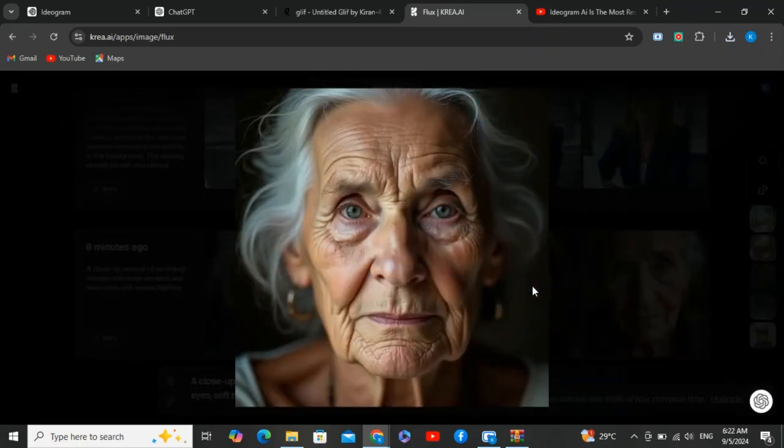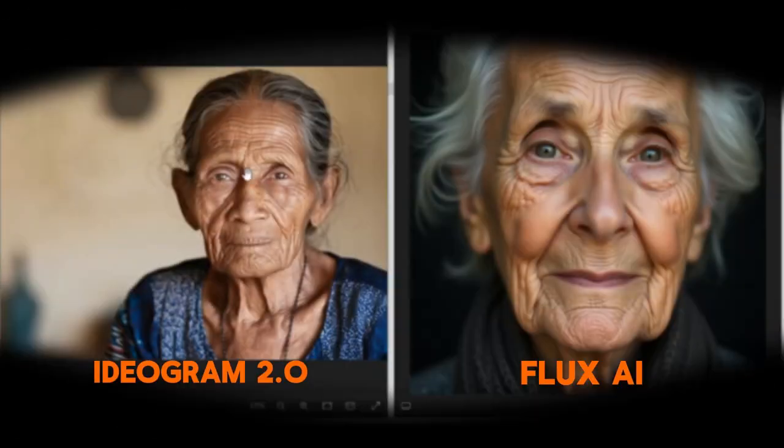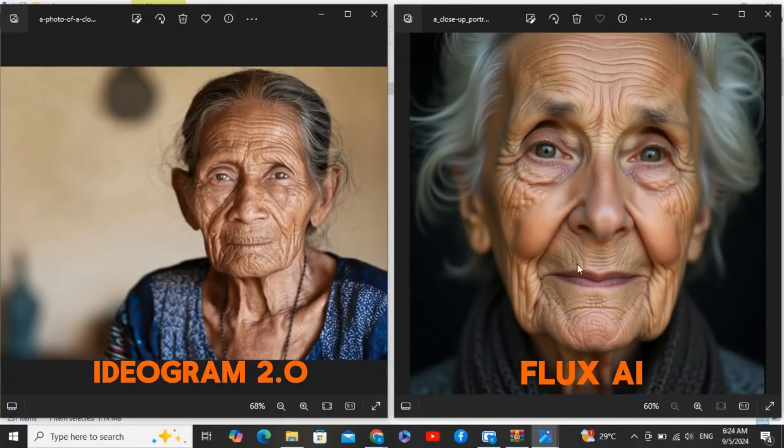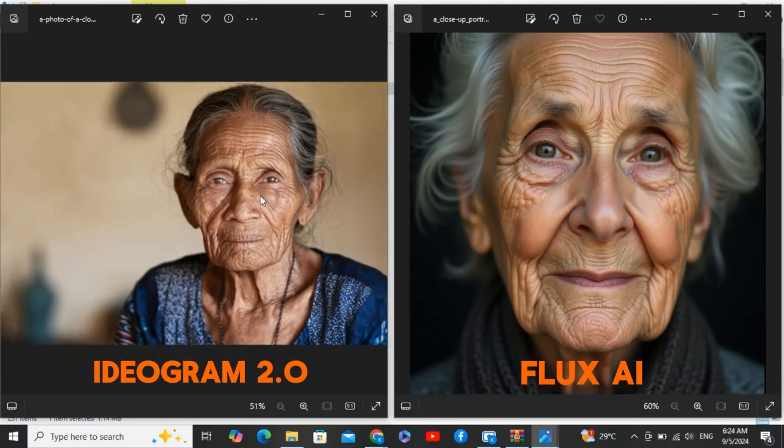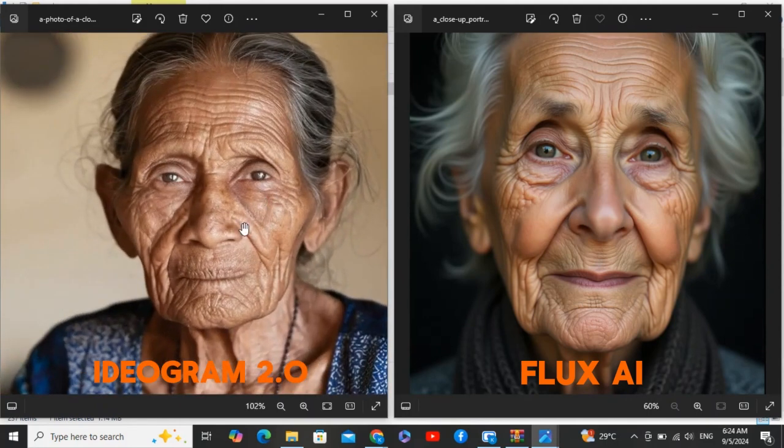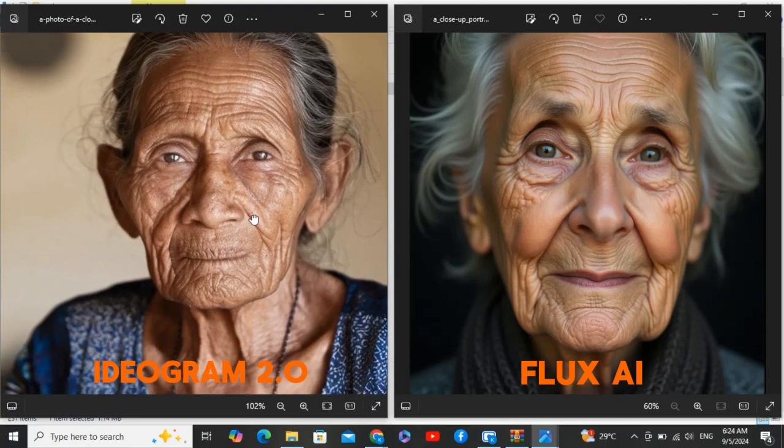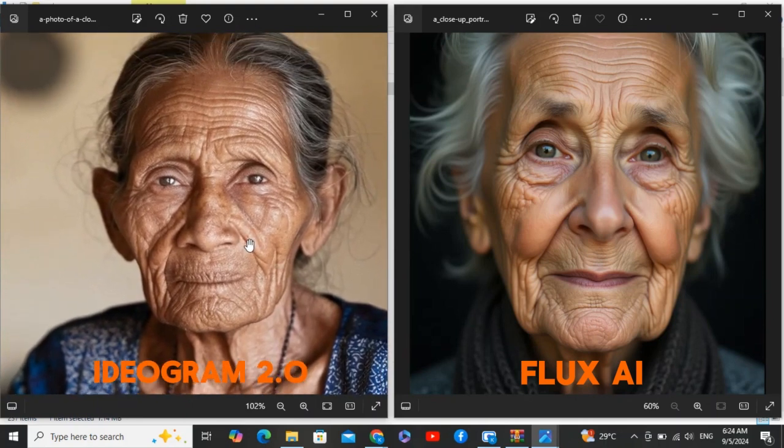Now if I compare both of these models side by side, this is the image from Ideogram on the left side, and the right side is Flux AI, and you can see the difference in terms of the saturation and the quality. Skin texture, the Ideogram image looks more natural, and the Flux AI looks more like AI generated.